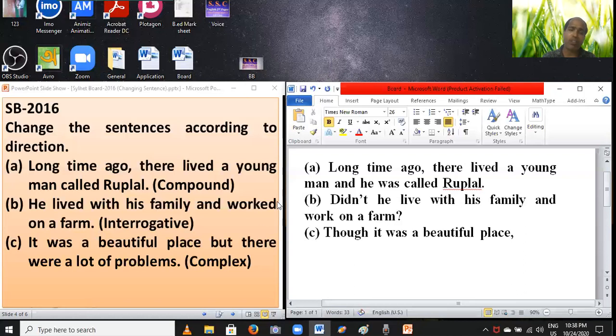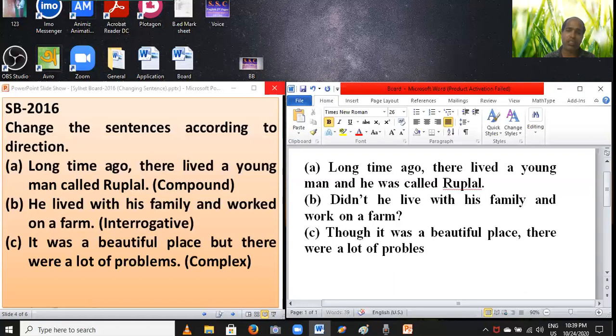You have to write the next part of this sentence, after but: there were a lot of problems. Though it was a beautiful place, there were a lot of problems. Dear students, this sentence has become complex. By using this formula, you can change it into complex.